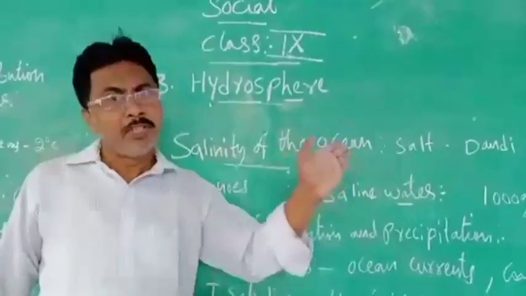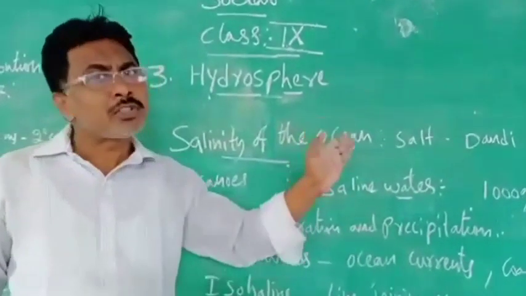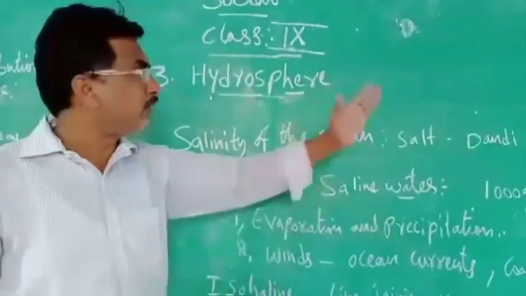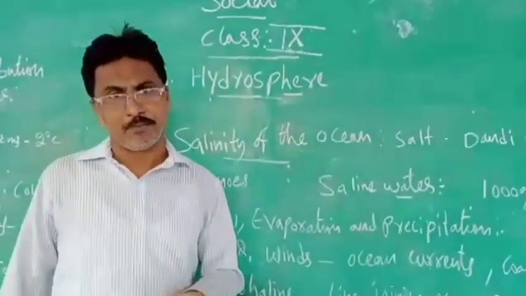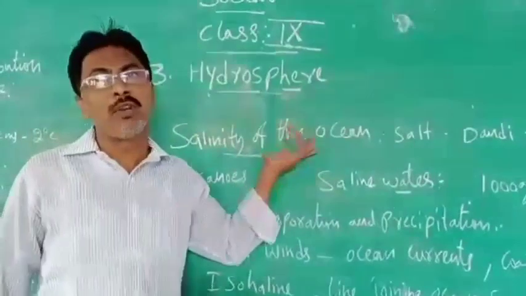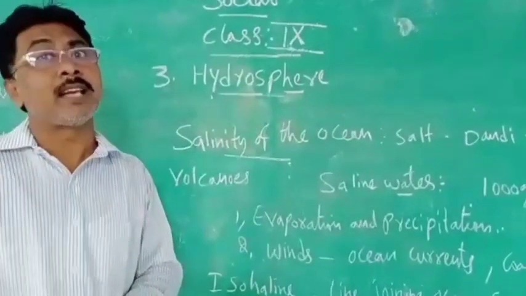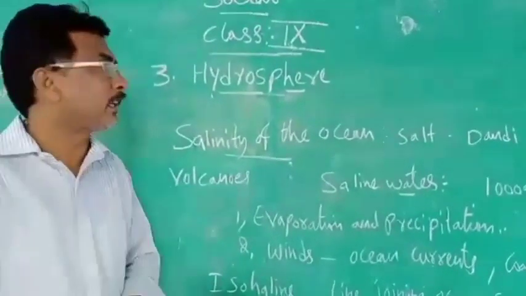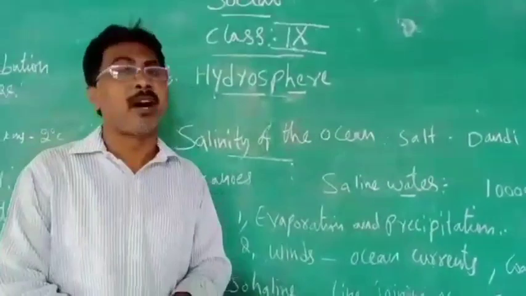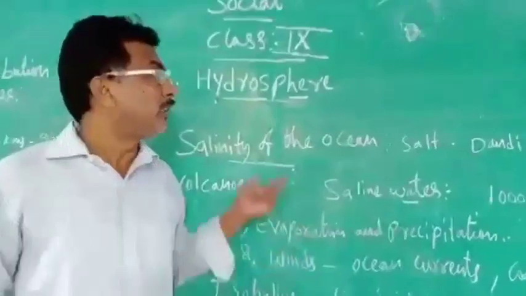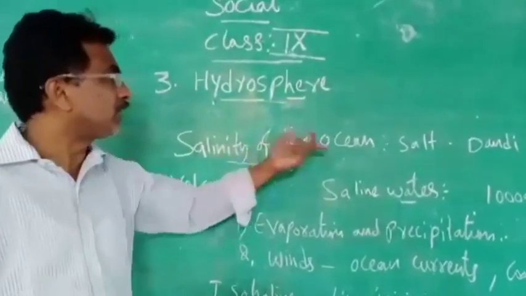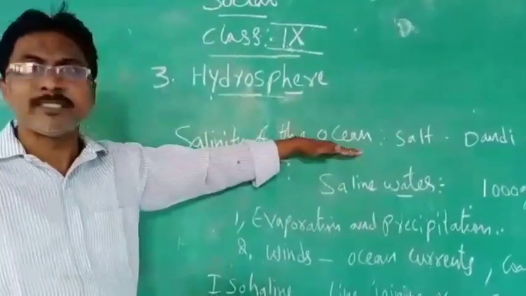It's a beach, on the coast of the sea. He went up to Dandi and prepared salt from the ocean water, and he told everybody to prepare salt. That we call the Salt Satyagraha. The Salt Satyagraha was done on March 30, 1930. And that's why we say ocean water is very salty. That's why they are preparing salt today.